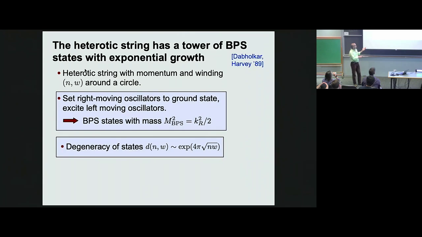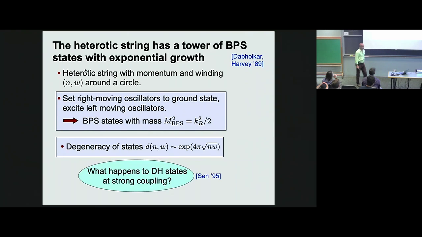And this tower of states has a Hagedorn growth that's fairly easy to calculate. The asymptotic degeneracy of states goes as exponential 4 pi square root of NW for this T6 compactification. And the question we want to ask is, what happens to this tower of states when the string coupling is large? So this description was the free string or weakly coupled string. And now because it's a supersymmetric compactification, we take G string to be large in the gravitational regime, and the question is, what's the description?